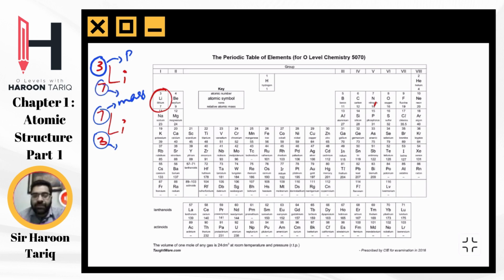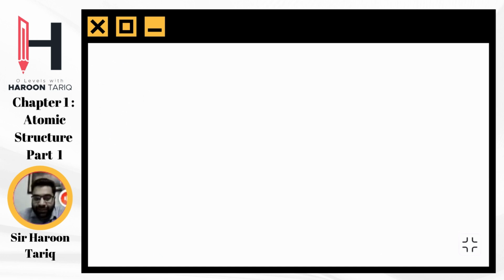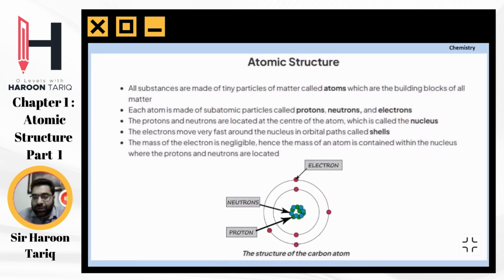Before we do proton number, mass number, I'll just let you guys know about the subatomic particles. So we have 3 subatomic particles: protons, neutrons, electrons. The central part of an atom is the nucleus. This central region that you see. Yes, Shanawar, I'll explain that again. I'm just letting you guys know the subatomic particles first before I explain that again.